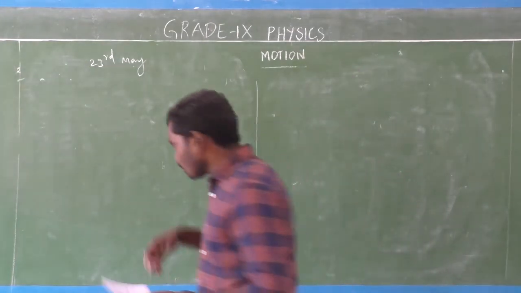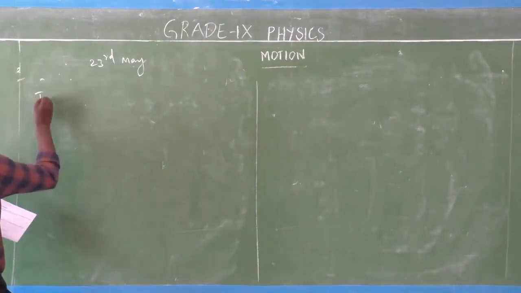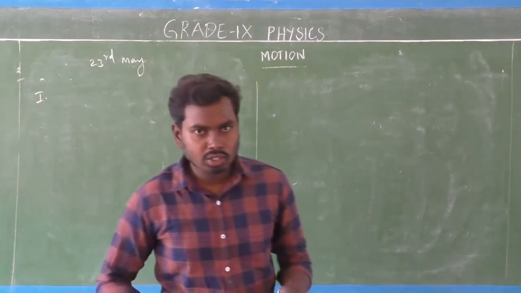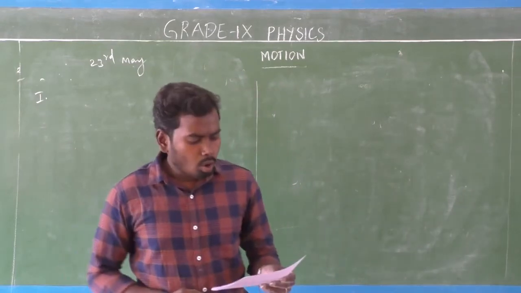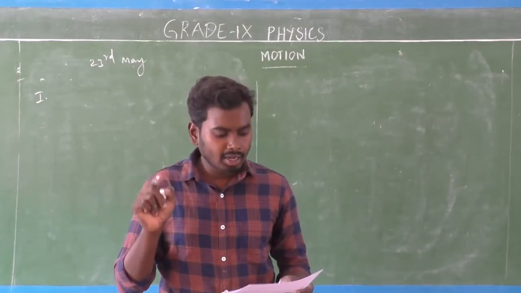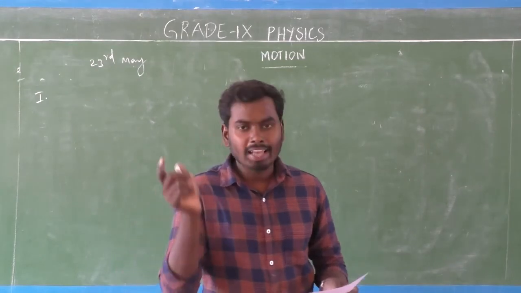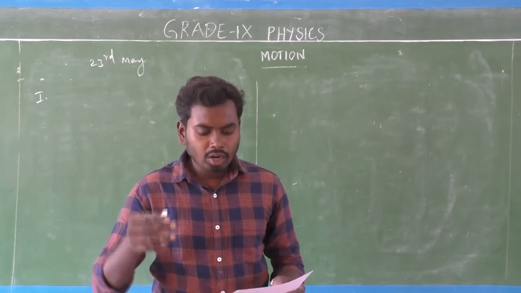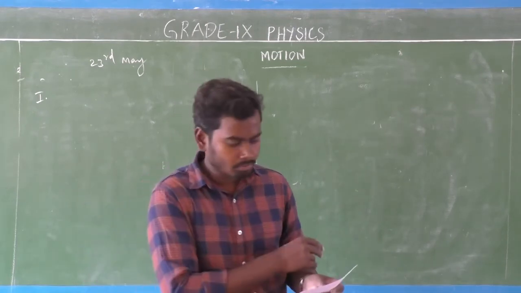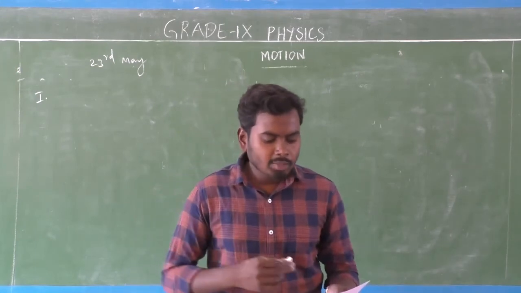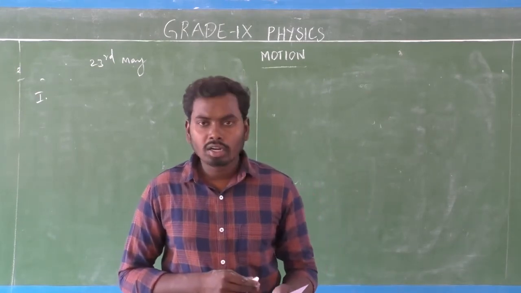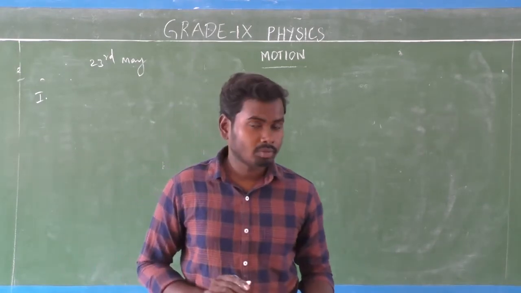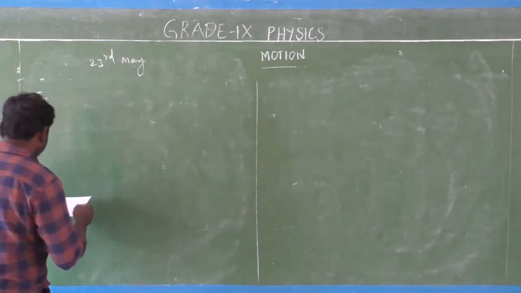First one, multiple choice question. What is the first question? A worker covers a distance of 40 km from his house to his place of work and 10 km moves towards his house back. Then the displacement covered by the worker in the whole trip is what? Here, what quantity do we need to calculate? Displacement, yes.